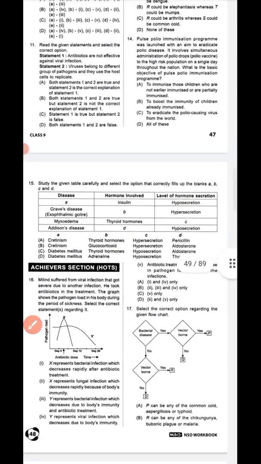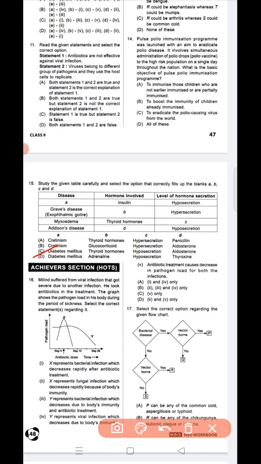Next, question number 15. Study the table carefully and select the option that correctly fills up the blanks A, B, C and D. Option C is the correct answer, that is diabetes mellitus, thyroid hormones, hyposecretion, aldosterone. Next, question number 16.